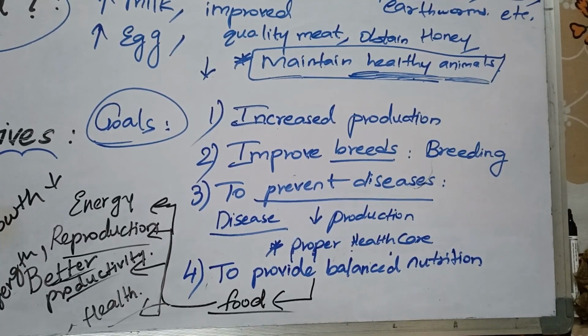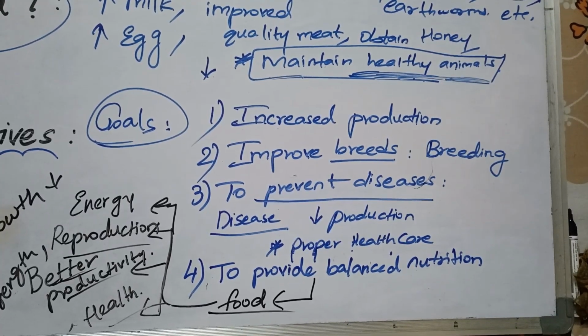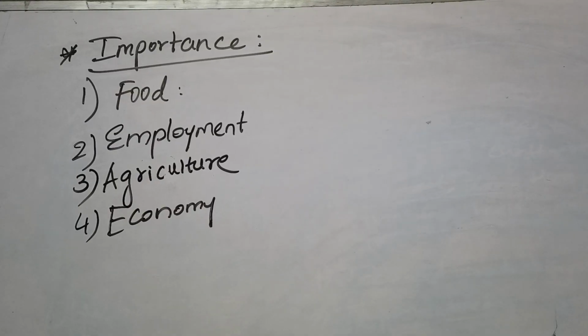Clear? That is why providing balanced food is very important. Let's talk about the importance of animal husbandry. So number one is food.